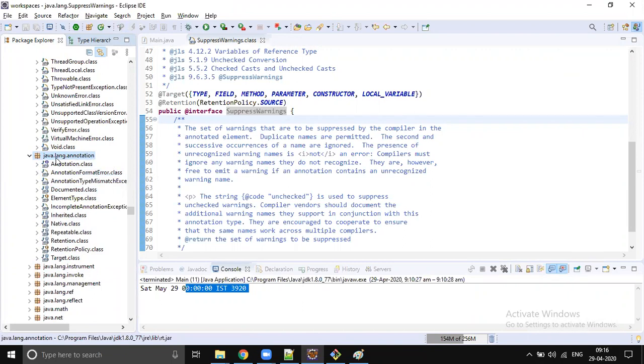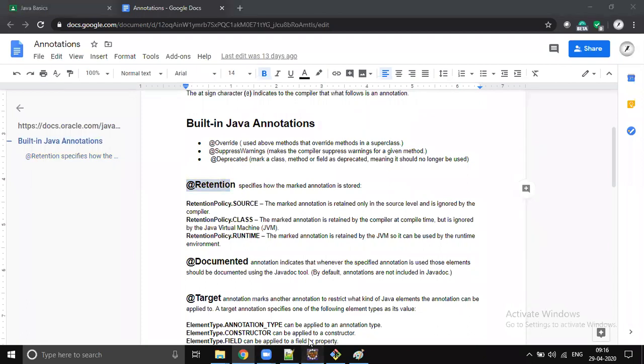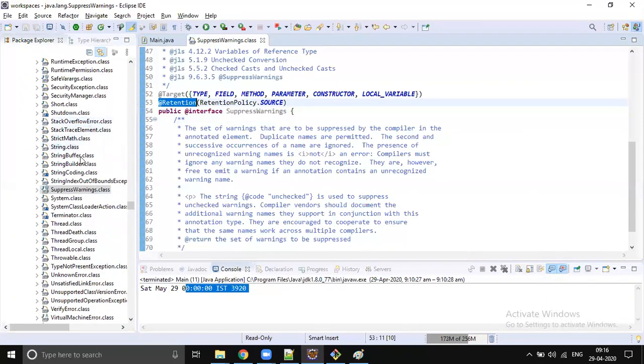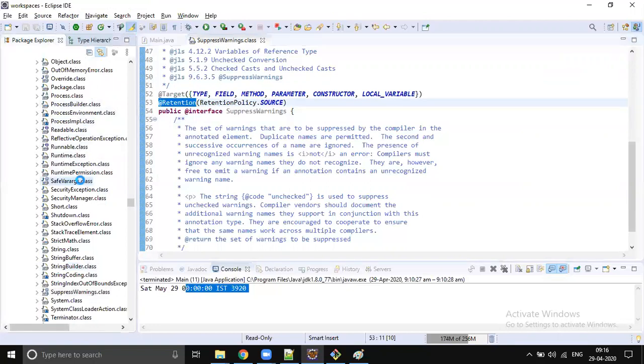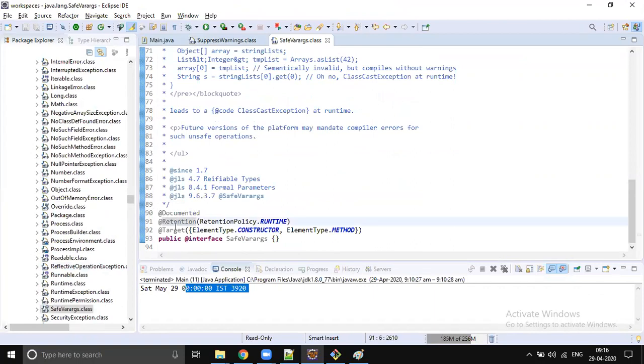Okay, so let's start with Retention. What will this annotation define? To write any annotation, be it Override, SuppressWarnings, Deprecated, Runnable, any kind of custom annotation, we will have this annotation for sure. This is a mandatory annotation. If you have doubt, you can see any annotation will always have Retention, not only SuppressWarnings. Let me open FunctionalInterface. See every annotation: these two are the minimum mandatory, @Retention and @Target.